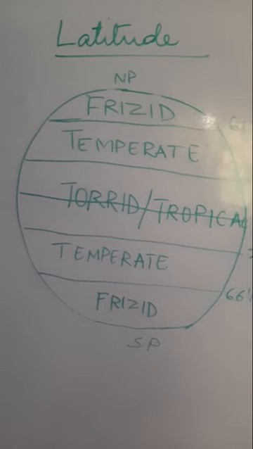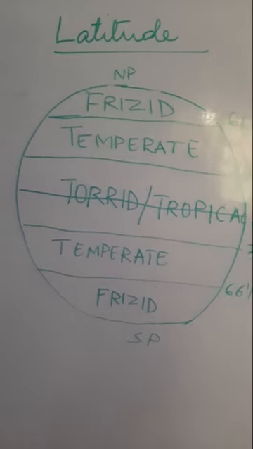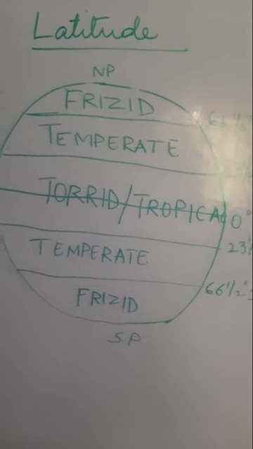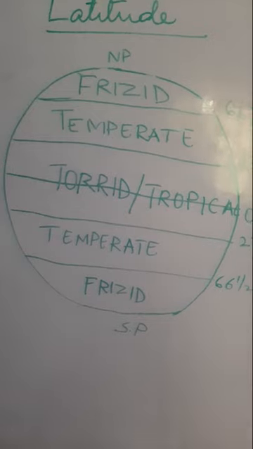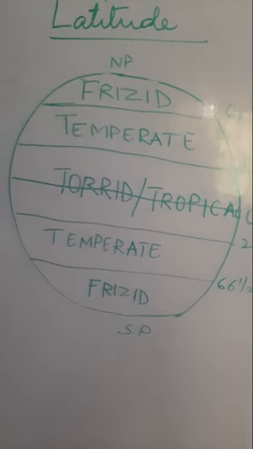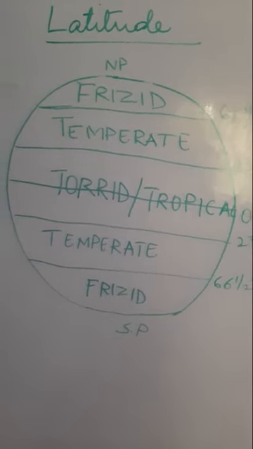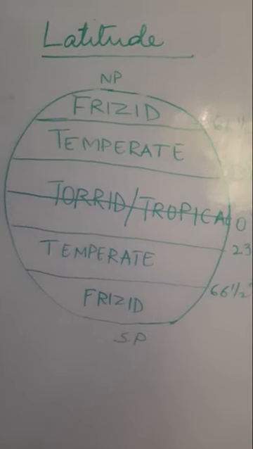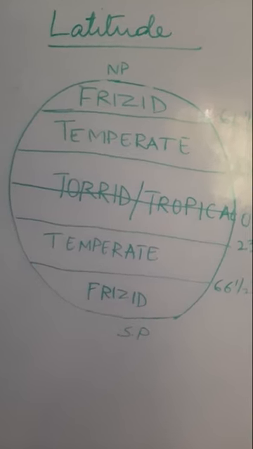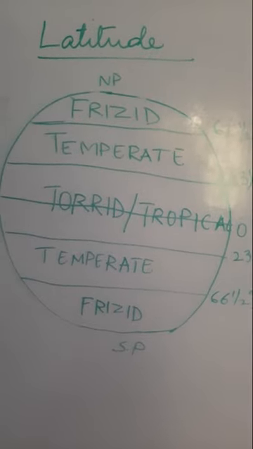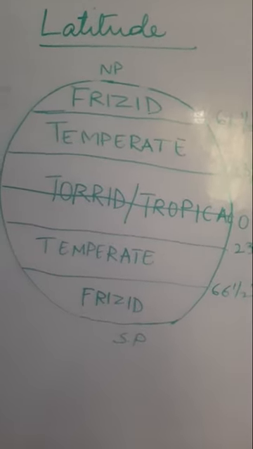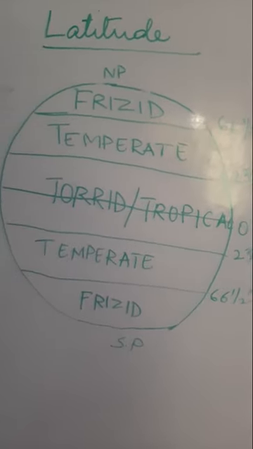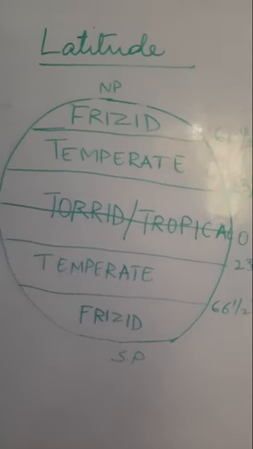That is, the earth is slightly tilted, and this tilting helps the earth to have the sunlight in different portions during different times of the year, and this results in different seasons. Of course, children, that is a different matter. We will discuss this later on. But first, let us study how latitude is important.